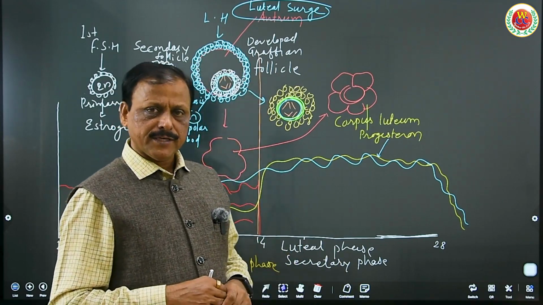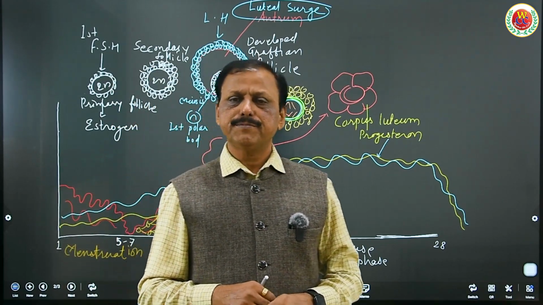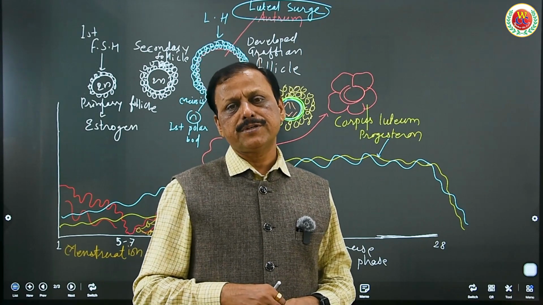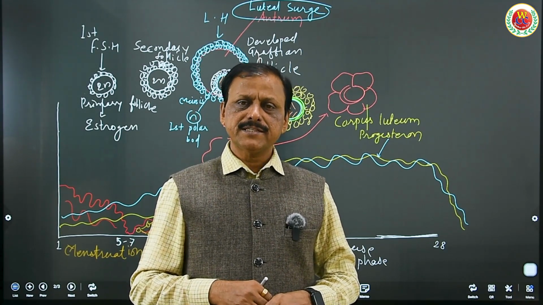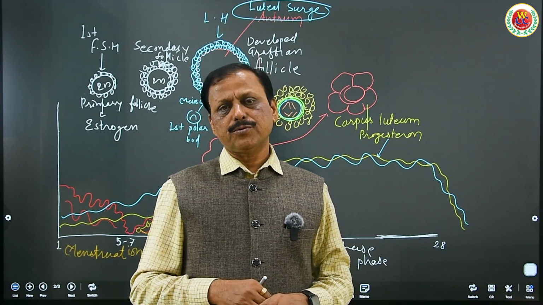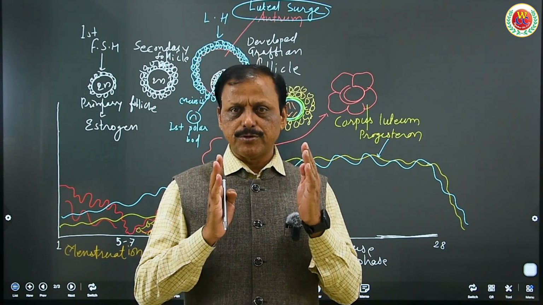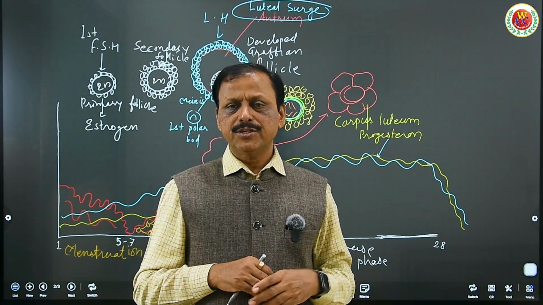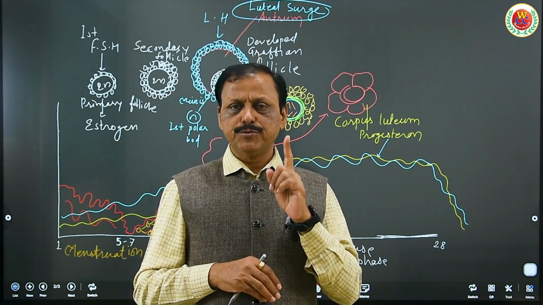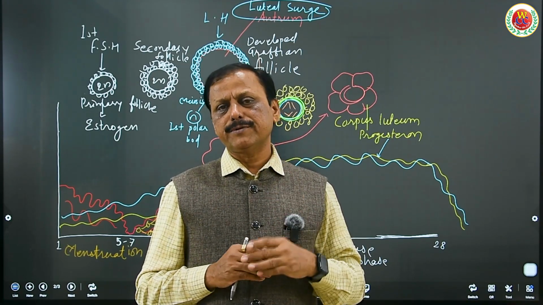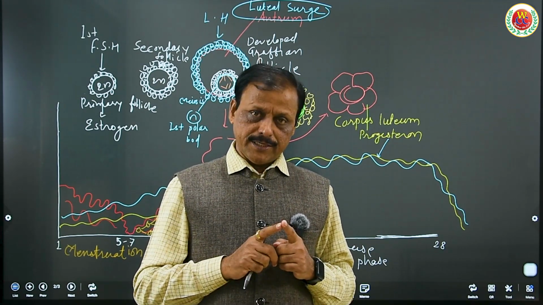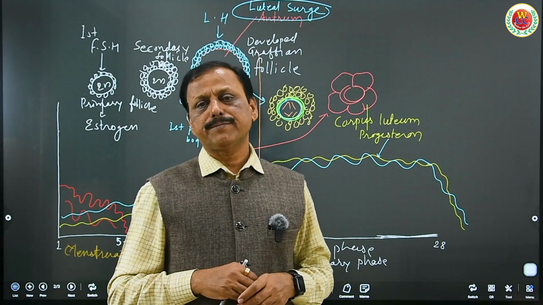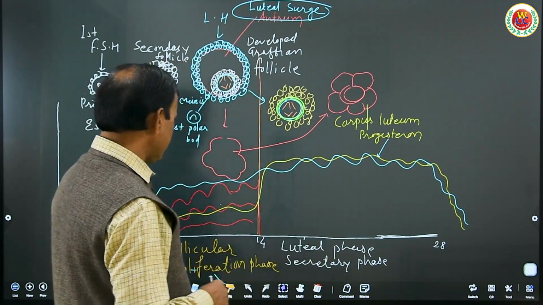So in female reproductive life, if it begins at the 15th year and remains up to 45 years, that is for 30 years. If 1 baby or 2 babies take birth, then for 16 months, and if 2 babies, then for 30 months, menstruation will not occur. So that period will be the gestation plus lactational amenorrhea period during which menstruation does not occur.